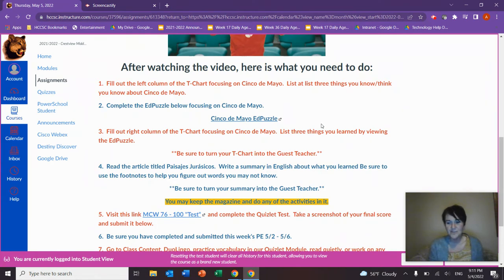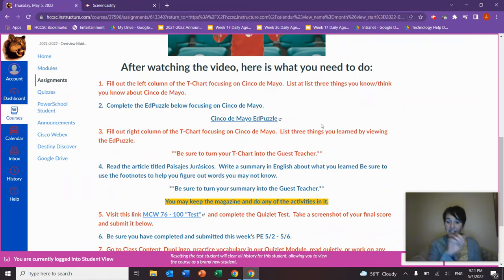Sorry to 2 of you, I think, that will have to use a paper copy of the article. The company did not send us enough copies of the actual magazine. And so I had to make some copies of that. You may keep that magazine after you are done, and you can do any of the activities in it just for fun. Make sure when you have finished your summary that you turn that into the guest teacher.